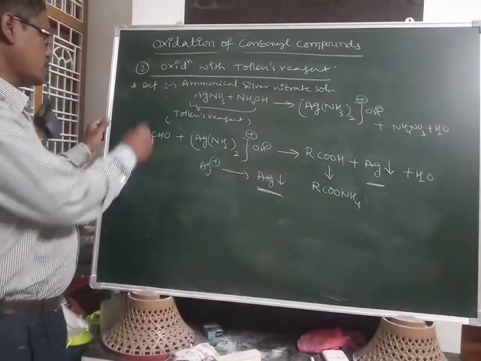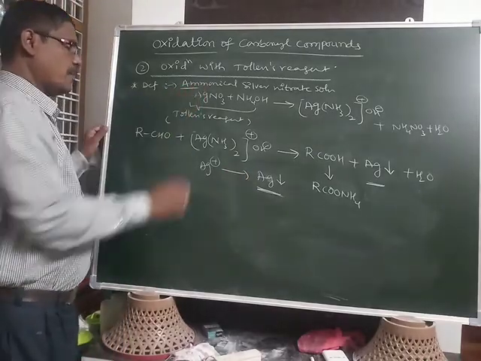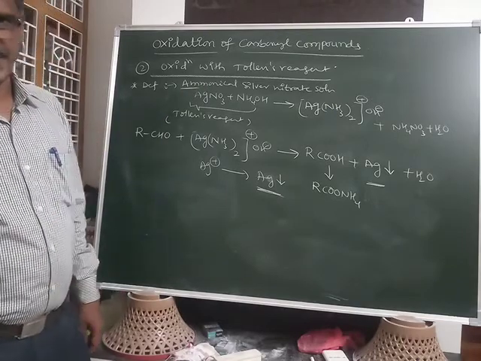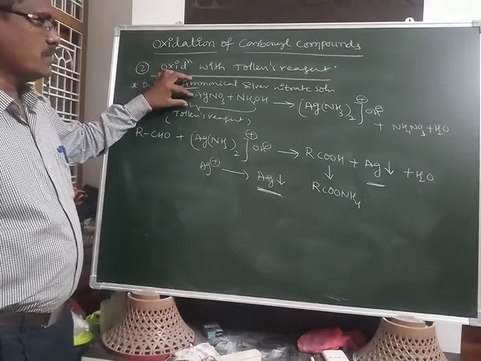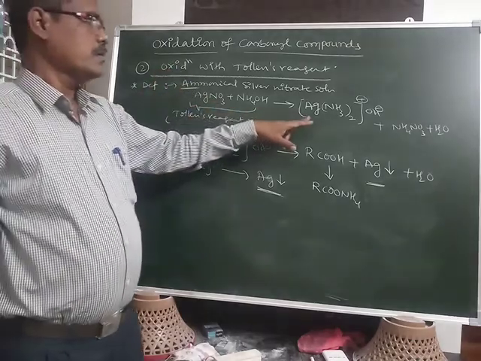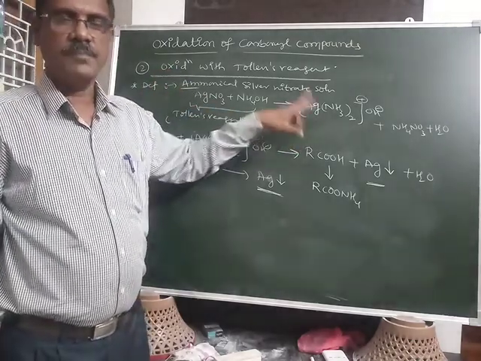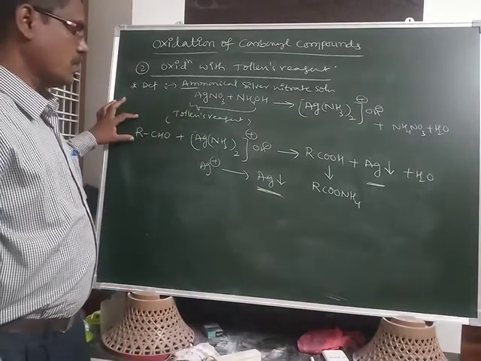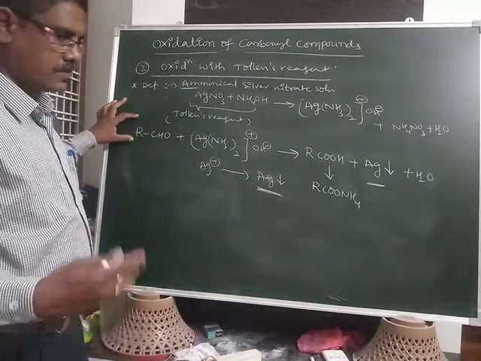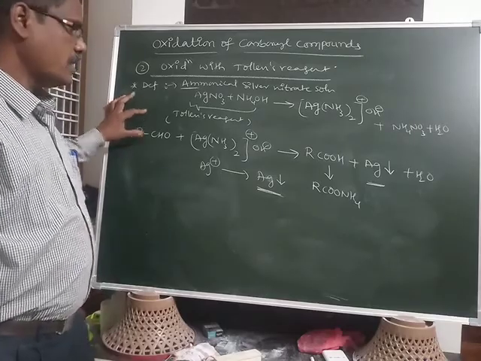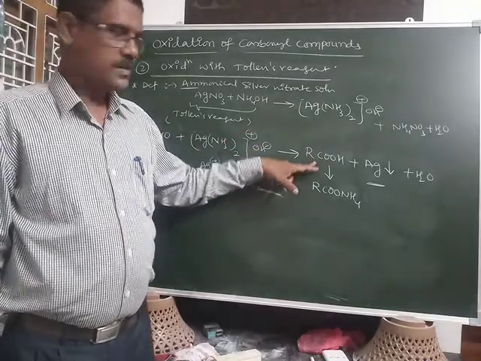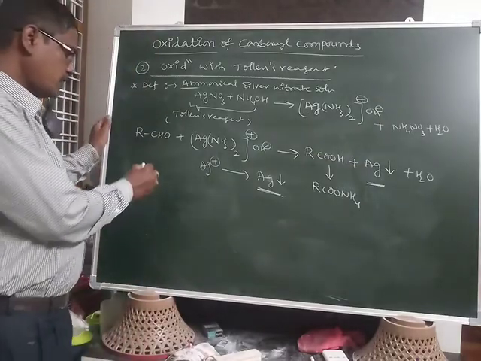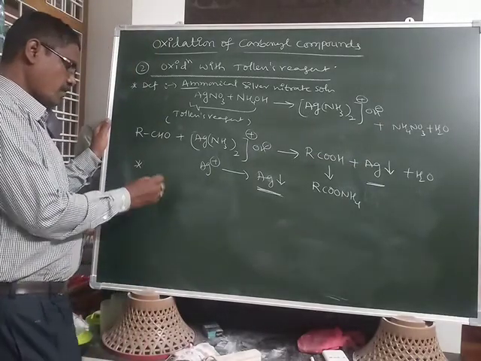Again, you observe ammoniacal silver nitrate solution is called Tollens reagent. Tollens reagent will form the silver ammonia complex, and this silver ammonia complex oxidizes the aldehyde into the carboxylic acid. In this reaction, silver precipitate is obtained.